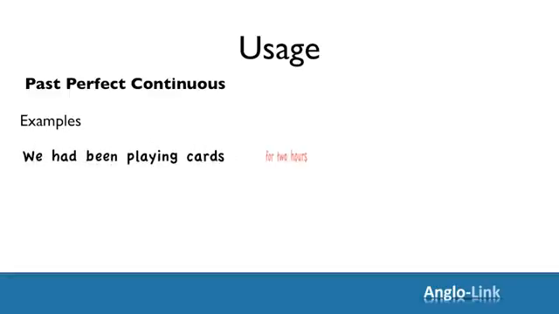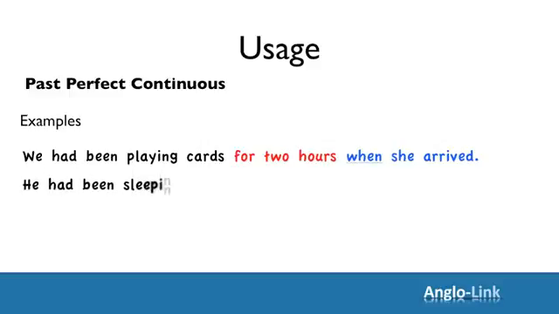Let's look at the examples now. We had been playing cards for 2 hours when she arrived. He had been sleeping for a long time when the phone rang.